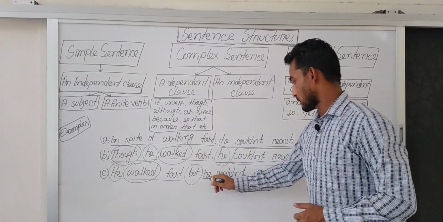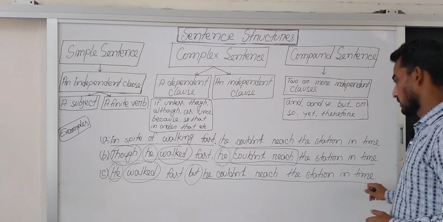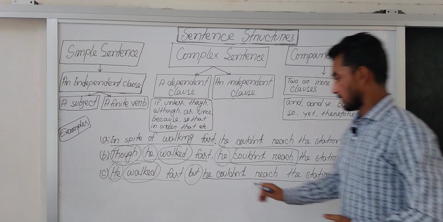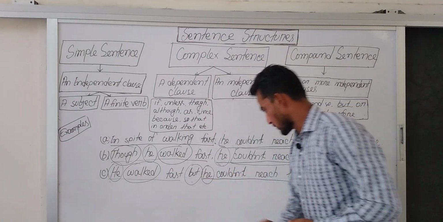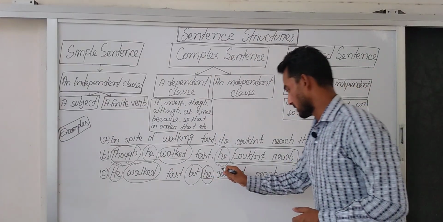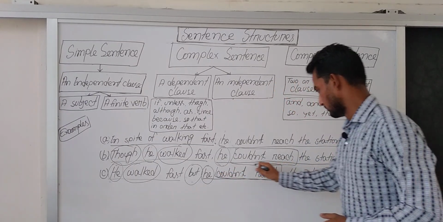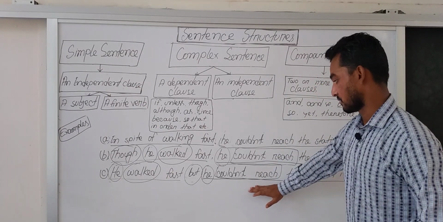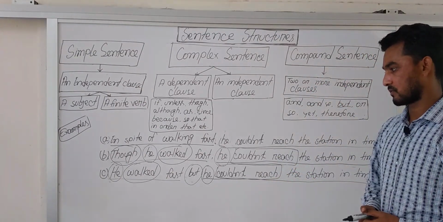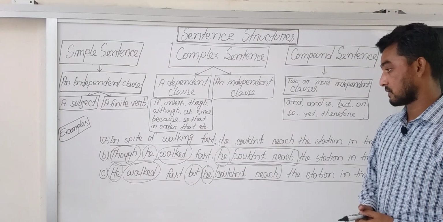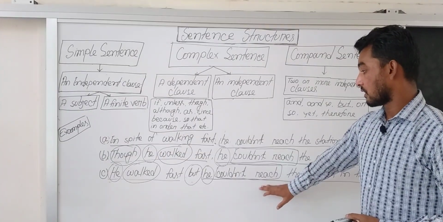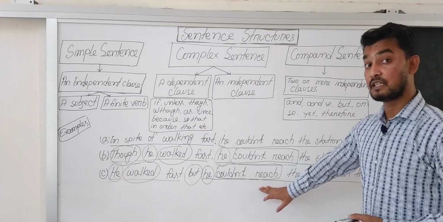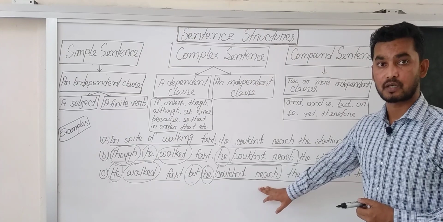At the last part of the sentence, we find another clause, that is, he couldn't reach the station in time. Here is also a subject, he, and a finite verb, couldn't reach. This is a finite verb. As there is a subject and a finite verb, we can call it a clause. But is it an independent clause? Of course it is an independent clause.